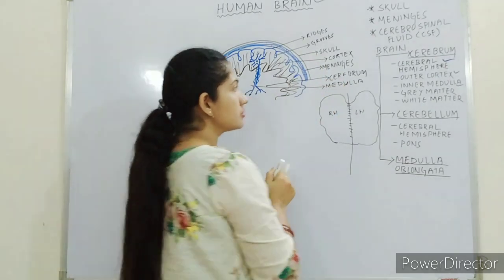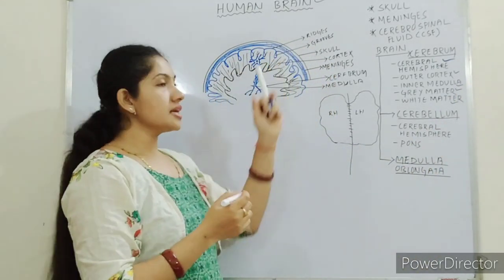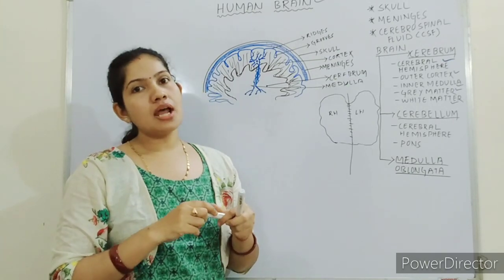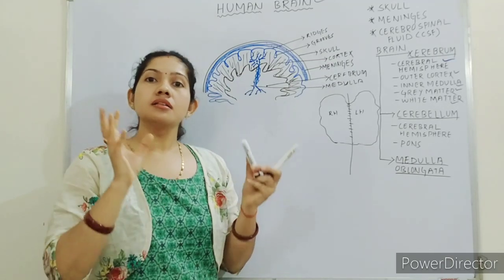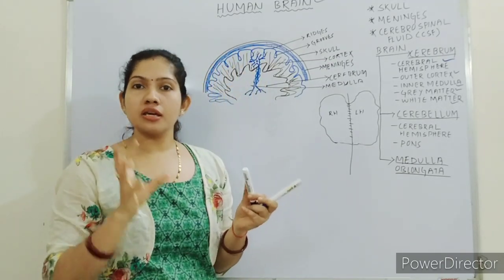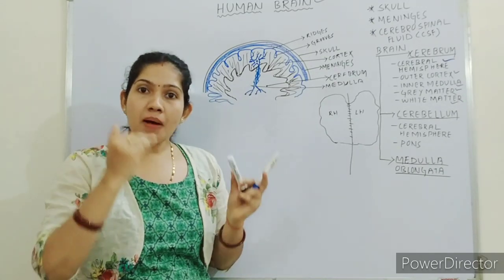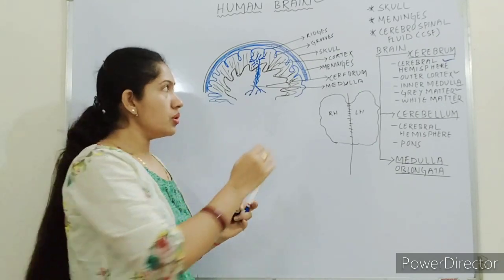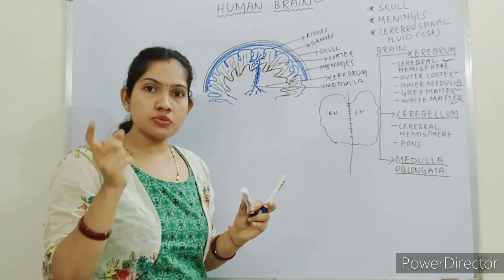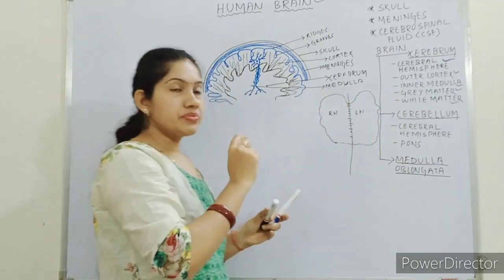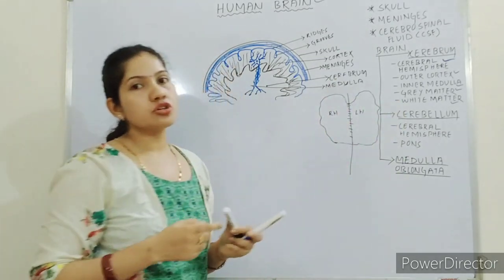Okay, this is very important. Here I have written grey matter and white matter. The cortex contains grey matter, the medulla contains white matter. Grey matter is nothing but the cell body of the neuron, and white matter is nothing but the axon part of the neuron. Due to the presence of cell bodies it looks grey, that's why it is known as grey matter, and due to the presence of axons it looks white, that's why it is known as white matter.